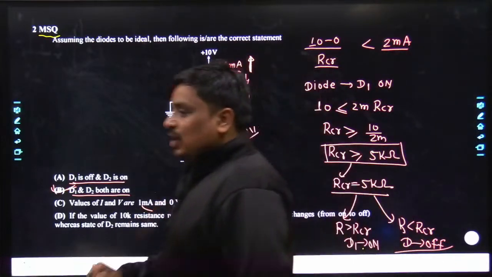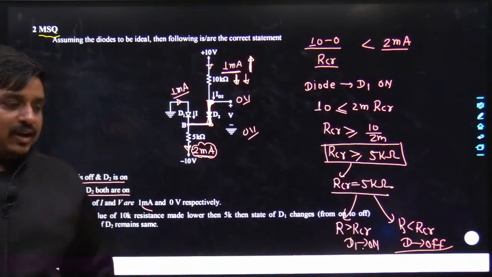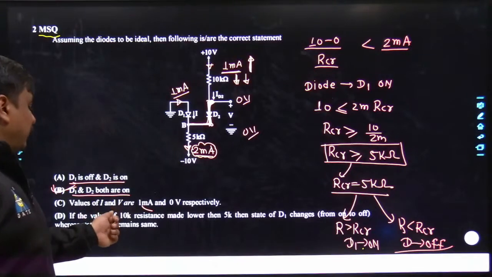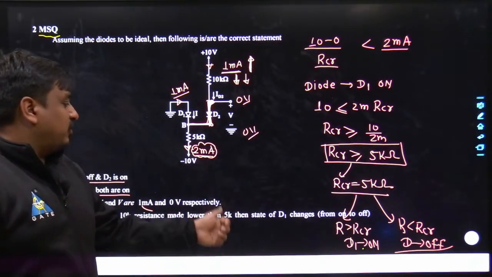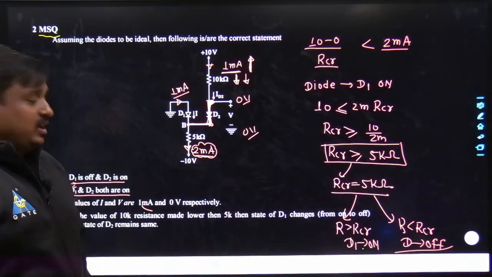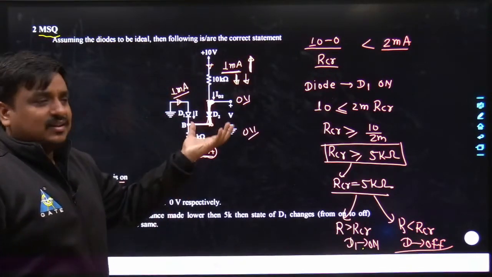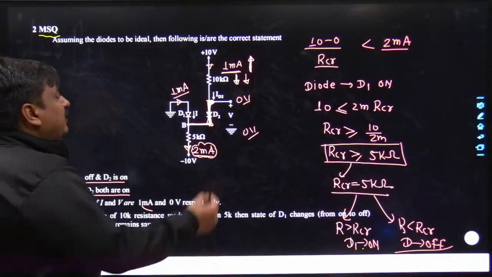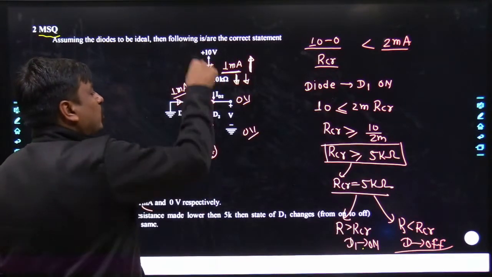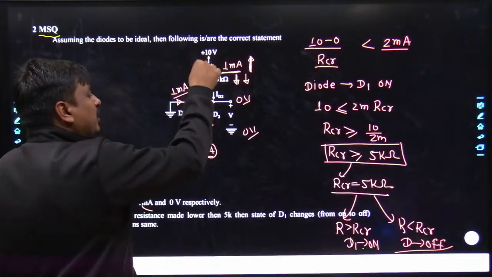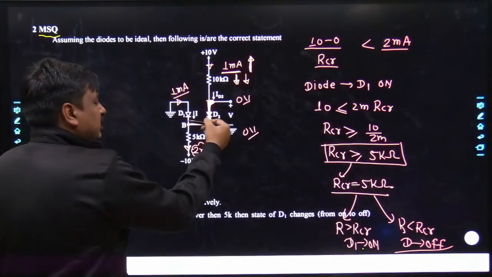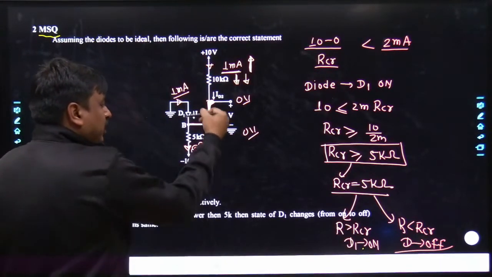Now the next, the D option, I know many of us would get trapped on this point. If the value of the 10 kilo resistance is made lower than 5 kilo, then D1 would change its state, whereas D2 will remain the same. Obviously sir, D2 will not change its state. How would D1 change? As the value of 10 kilo is decreasing, more and more current is getting pumped, and do you know that there is no change of current across this limb?